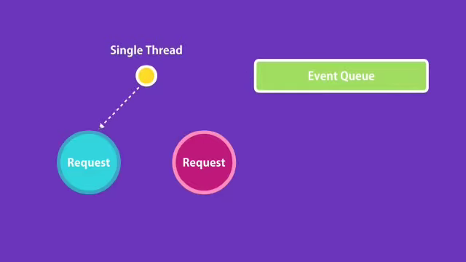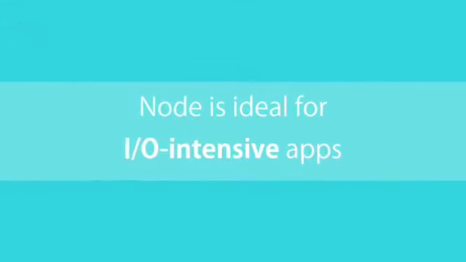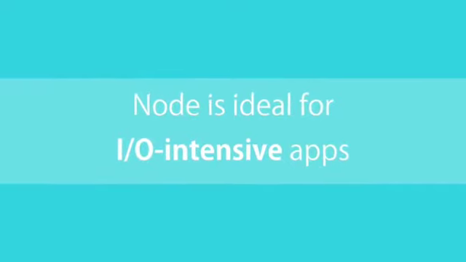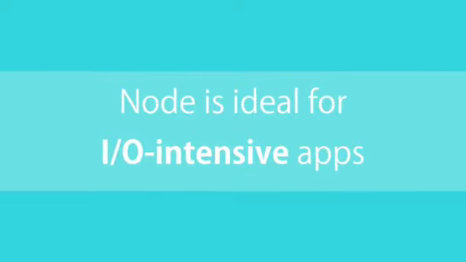This kind of architecture makes Node ideal for building applications that include a lot of disk or network access. We can serve more clients without the need to throw in more hardware. And that's why Node applications are highly scalable.